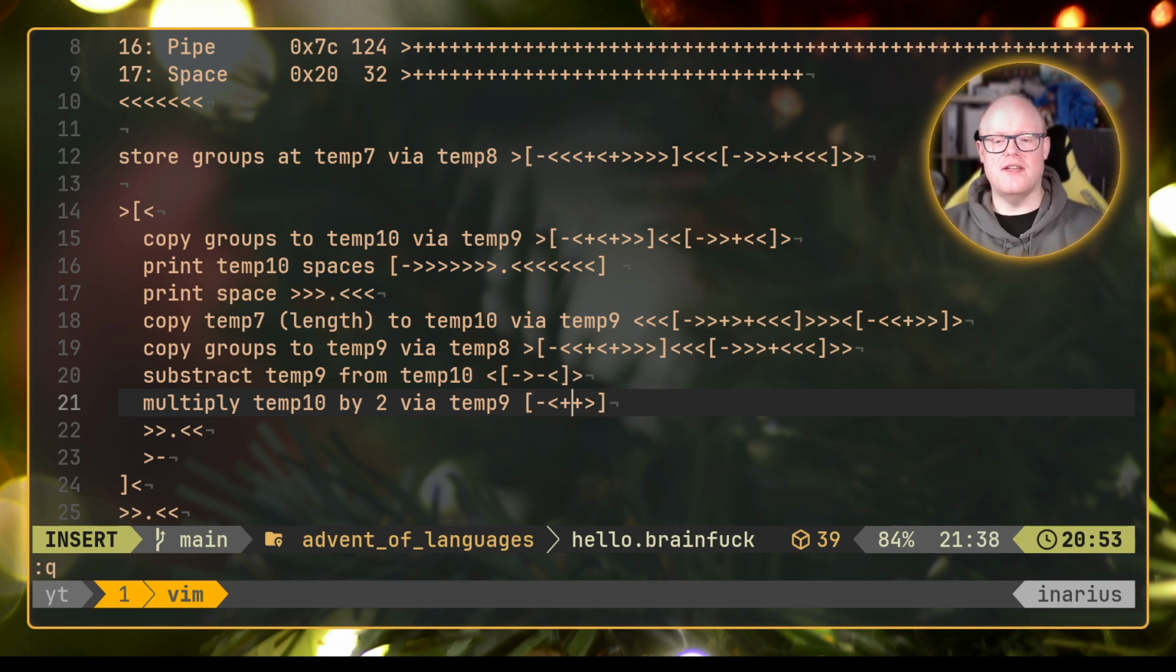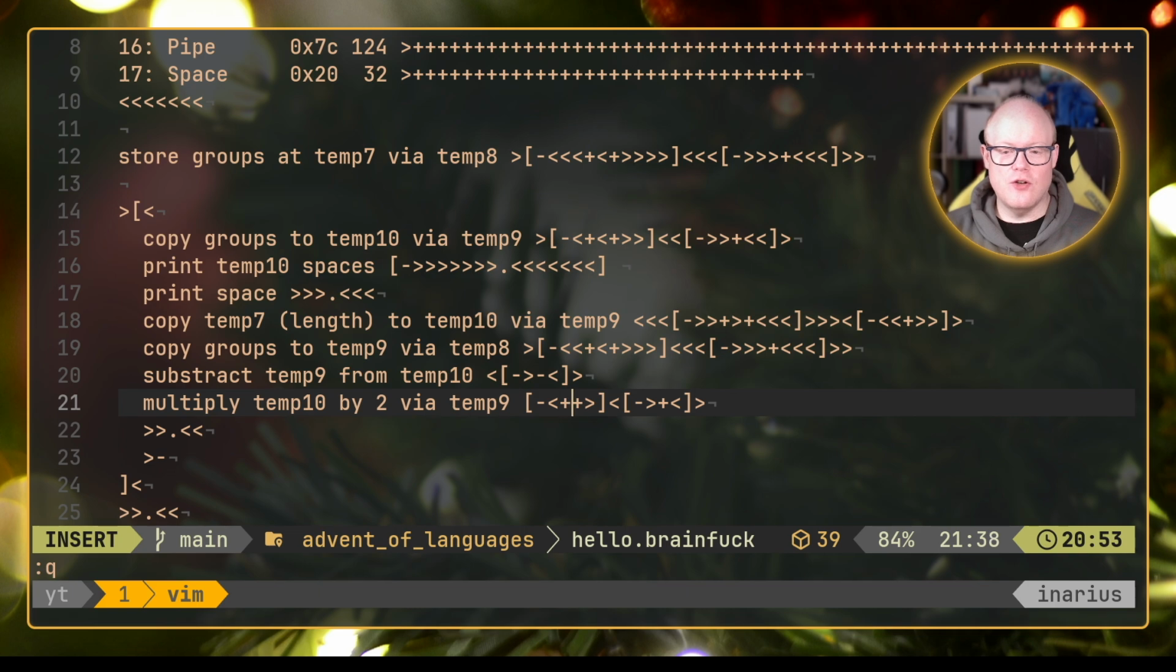Then go back to our temp10 for the check here. And now we actually have in temp9 the doubled value of temp10. What we now need to do is easy. We go to temp9, we subtract there, we go back to temp10, simply add that up until the value that we want here, go back to temp9, and then in the end we go to temp10 again.